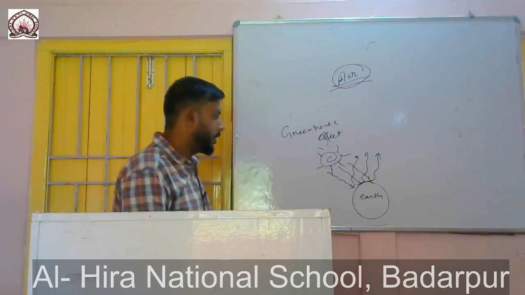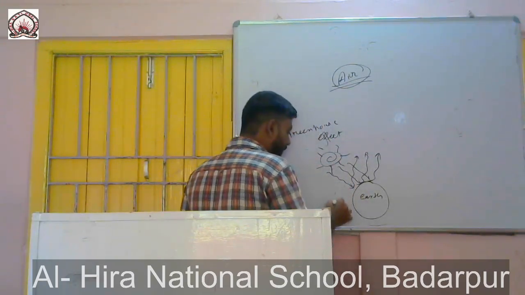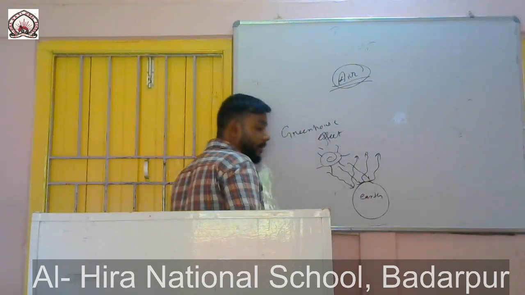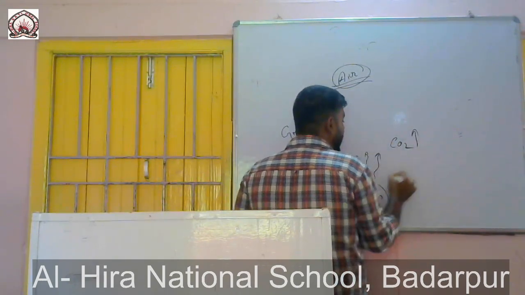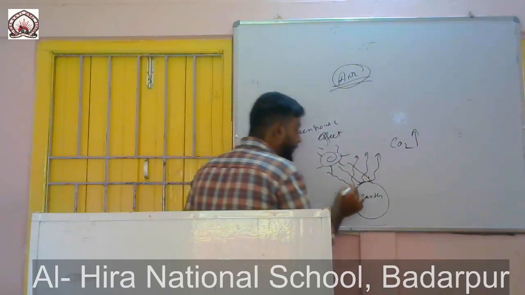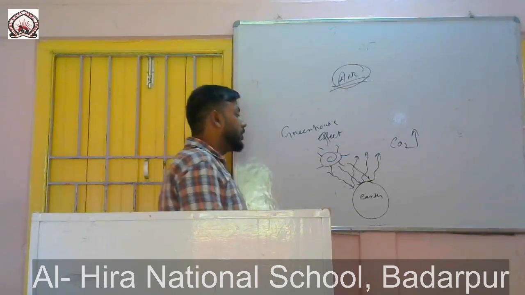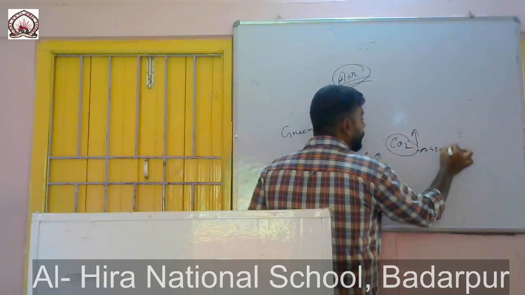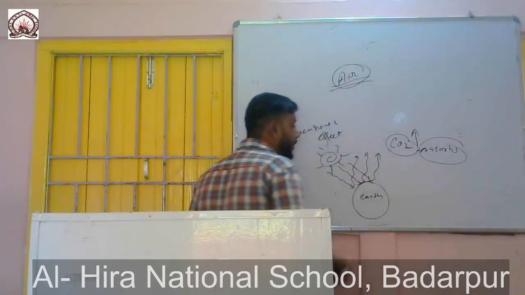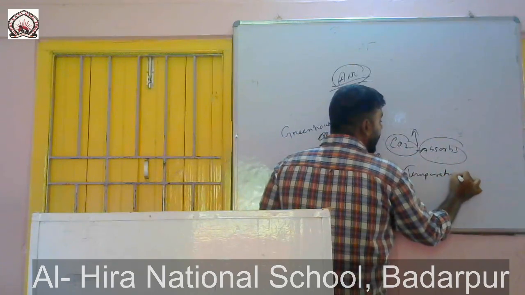So what happens when the composition of some greenhouse gases like CO2 increases in the atmosphere? When the sun rays radiate back, they trap a lot of radiation. This CO2 absorbs those radiations and traps them. As a result, the temperature of the earth increases.